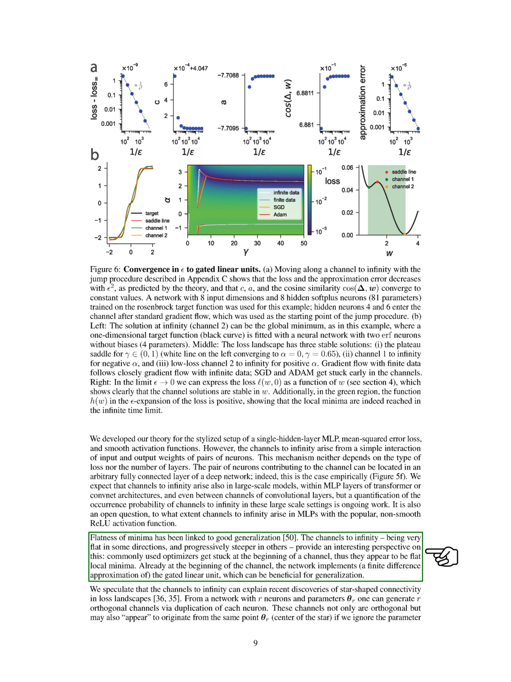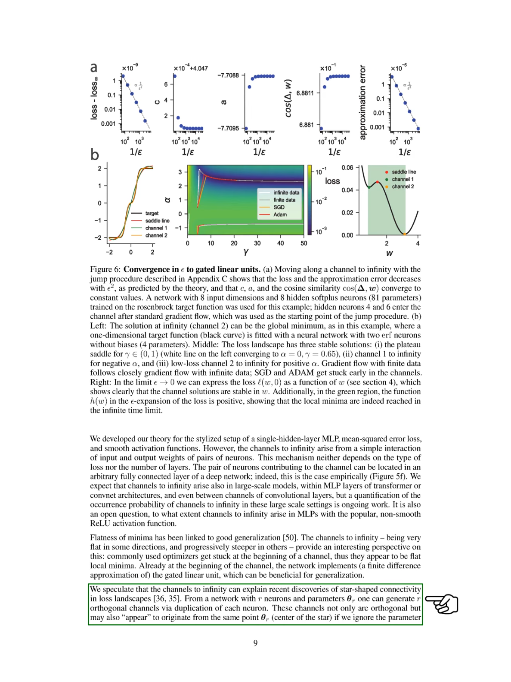The flatness of minima is associated with better generalization, and the channels to infinity, being flat in some directions and steeper in others, provide a unique perspective on this. Common optimizers tend to get stuck at the start of a channel, making them appear as flat local minima. Even at the beginning of these channels, the network can implement a finite difference approximation of the gated linear unit, which may aid generalization. We also speculate that channels to infinity could help explain recent findings related to star-shaped connectivity